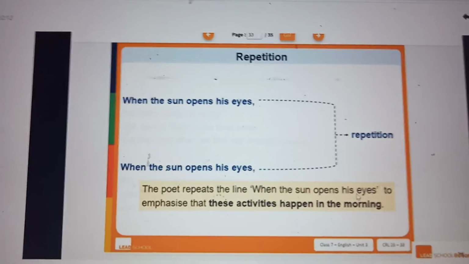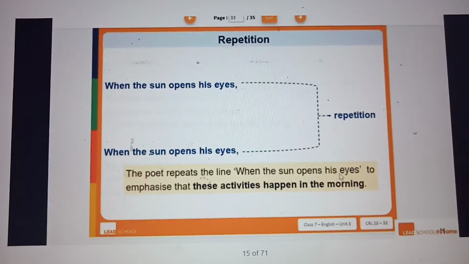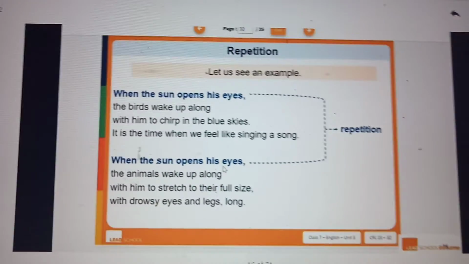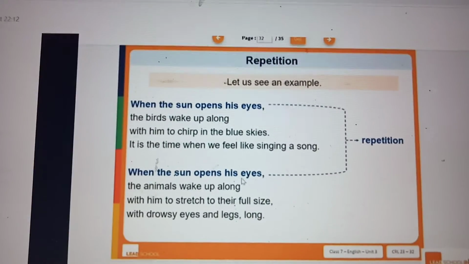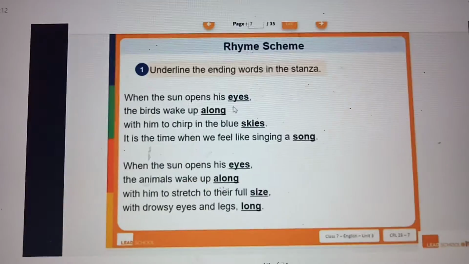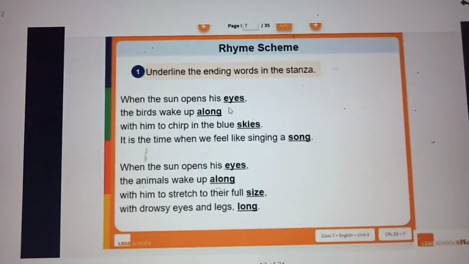When the sun opens his eyes, to emphasize these activities happen in the morning. The poem takes up the morning. Okay, so that is a repetition. This is the rhyme scheme, you underline. Okay.